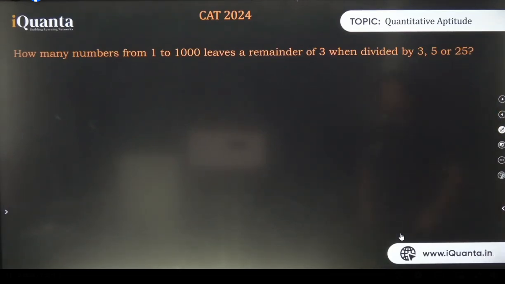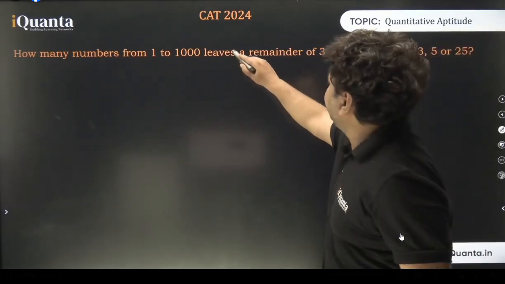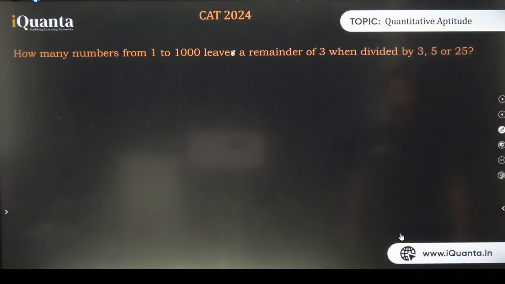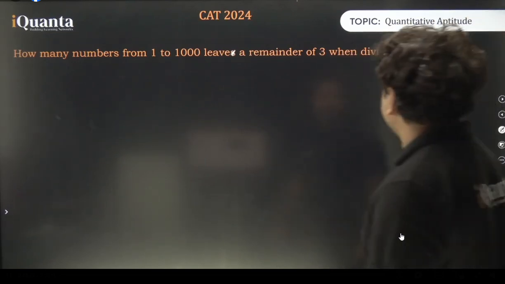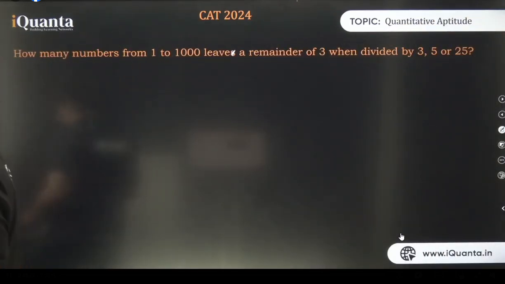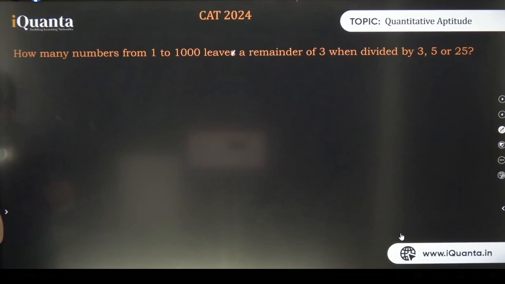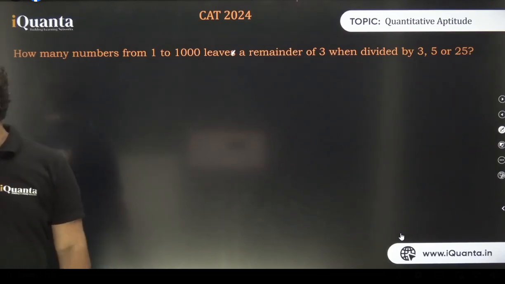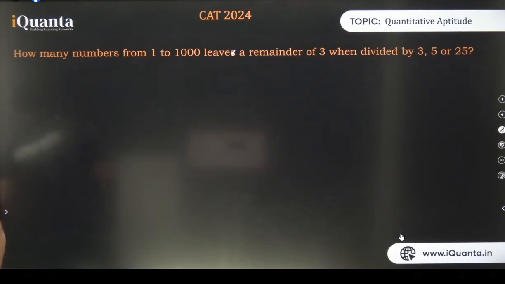How many numbers from 1 to 1000 leave a remainder of 3 when divided by 3, 5 and 25? Tell me the answer. What is the answer? Soumitra says 200. How, Soumitra? How can you be so quick? Good that you are quick.